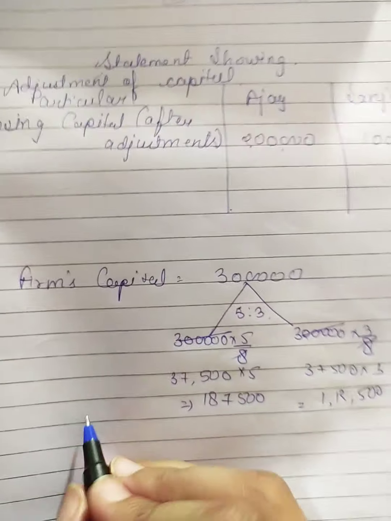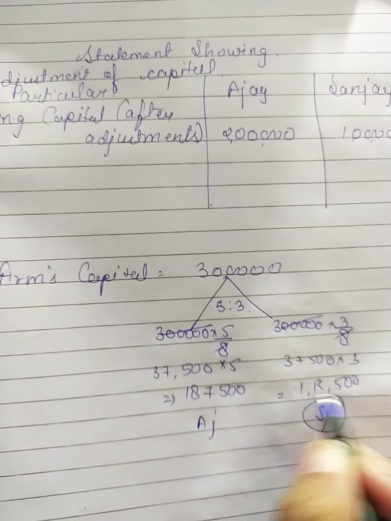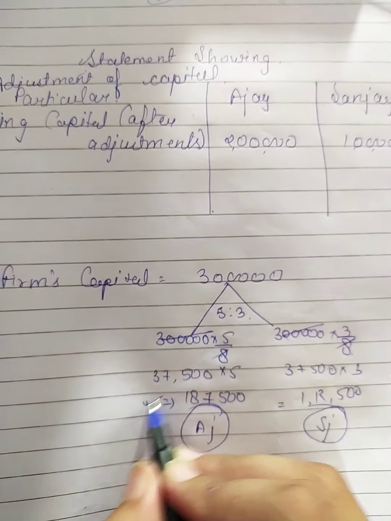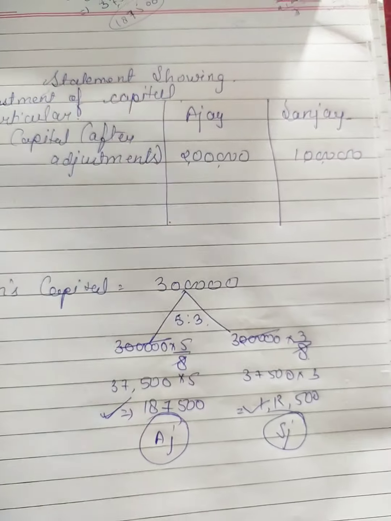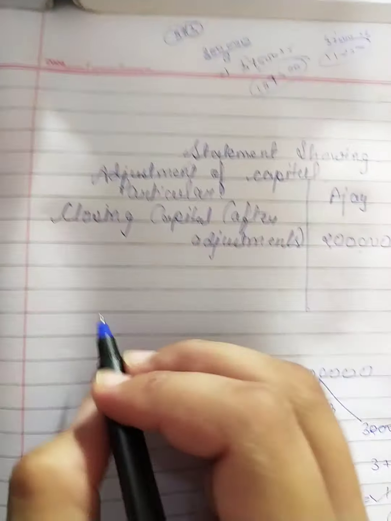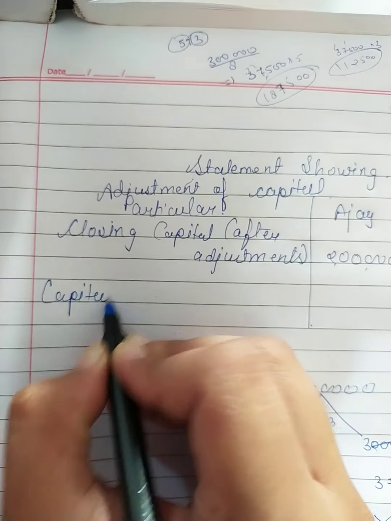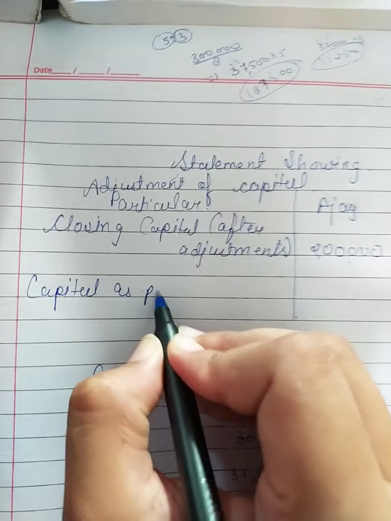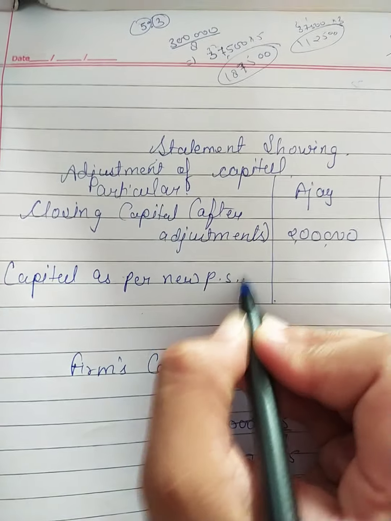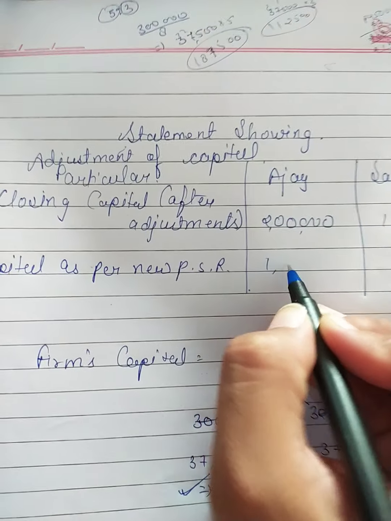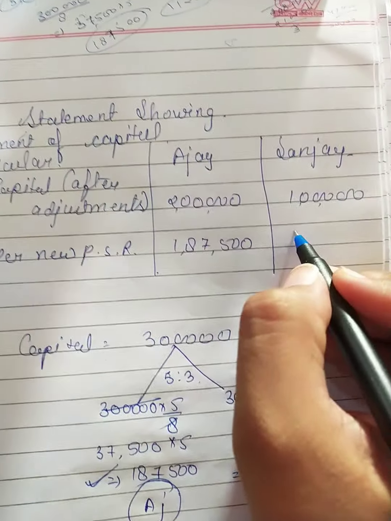So now Ajay and Sanjay should have their capital as 1,87,500 and 1,12,500. Okay, so capital as per new profit sharing ratio is 1,87,500 and 1,12,500.